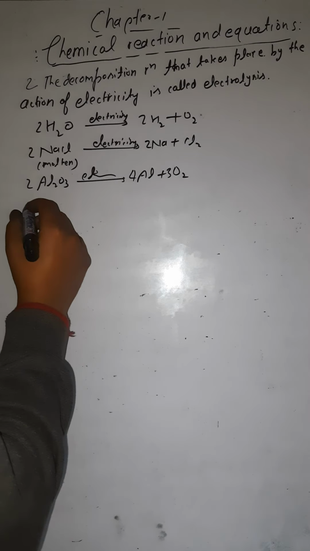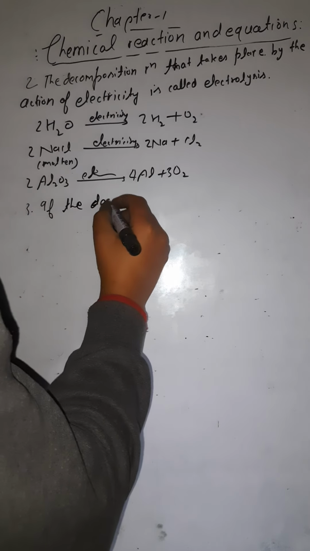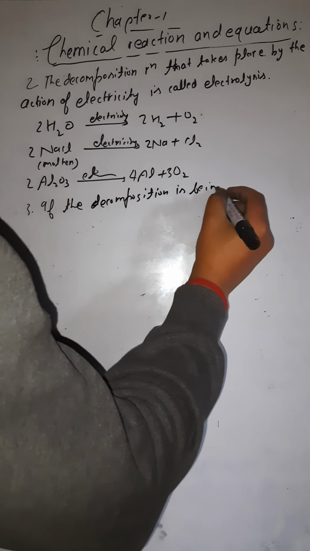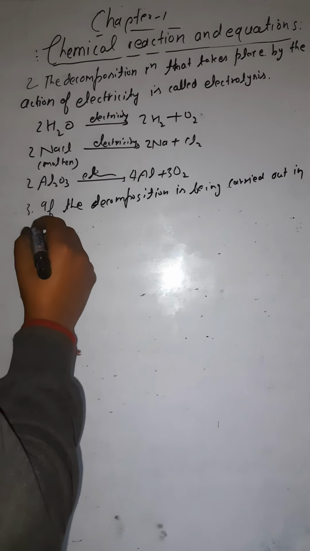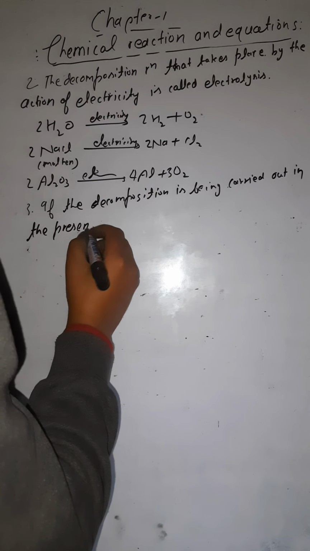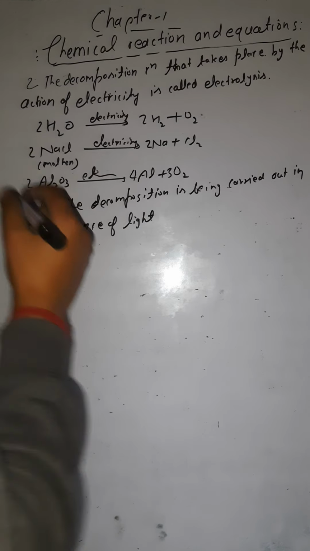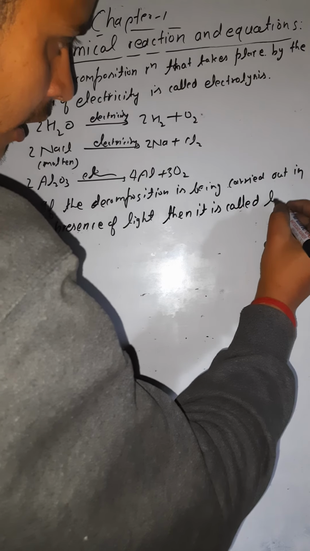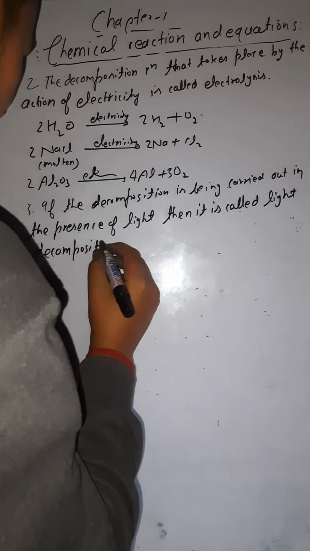So the third one: if the decomposition is being carried out in the presence of light, it is called light decomposition.